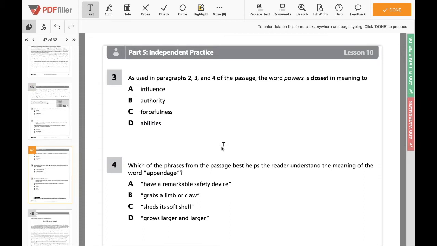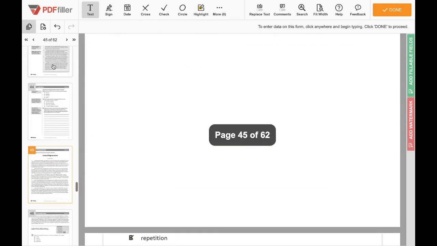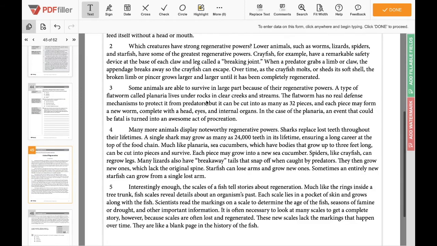it says, as used in paragraphs 2, 3, and 4 of the passage, the word powers is closest in meaning to. So we have the word powers. What is the meaning of the word powers in paragraphs 2, 3, and 4? So the possible meanings they give us are influence, authority, forcefulness, and ability. So first, let's go back to paragraphs 2, 3, and 4. And we'll read paragraph 2 because they use that word several times.